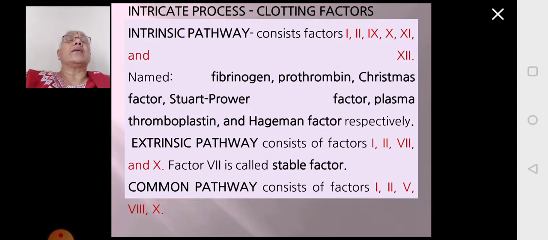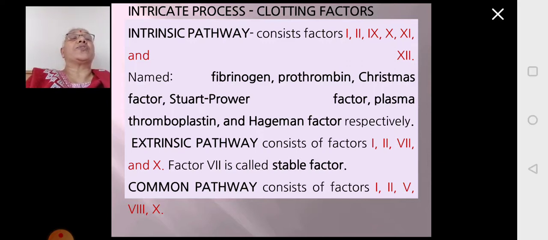So clotting is a very intricate process and it requires a number of factors. We will look at each one of them. The first pathway is the intrinsic pathway, which requires the clotting factors 1, 2, 9, 10, 11 and 12. Each one has a name.